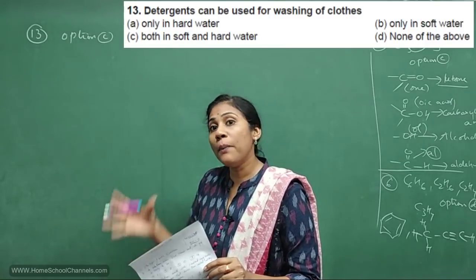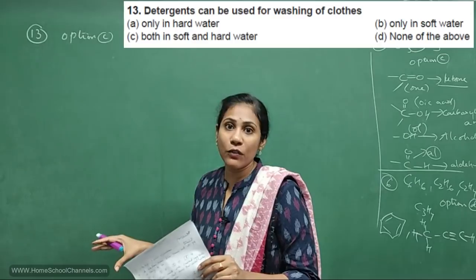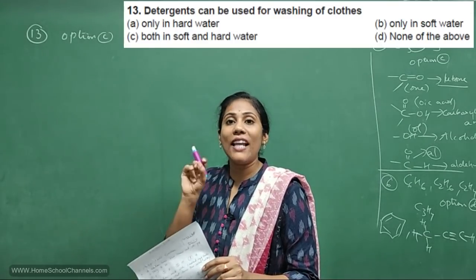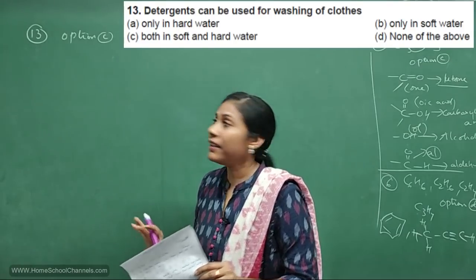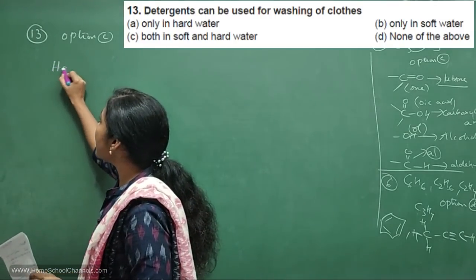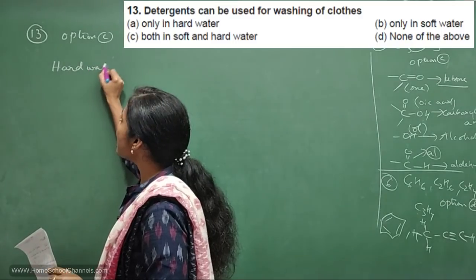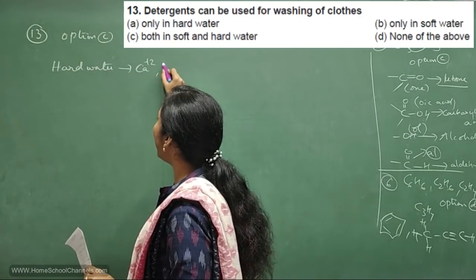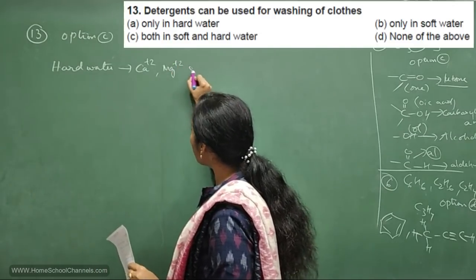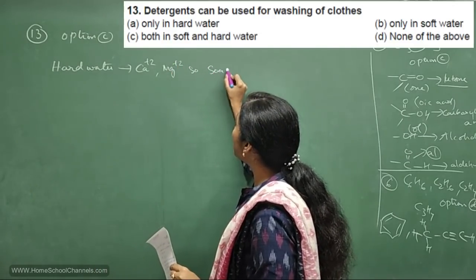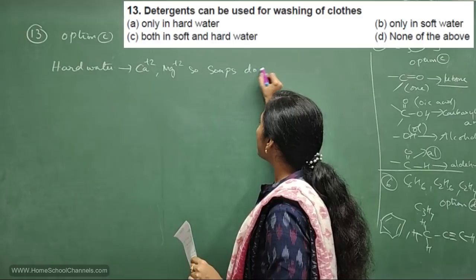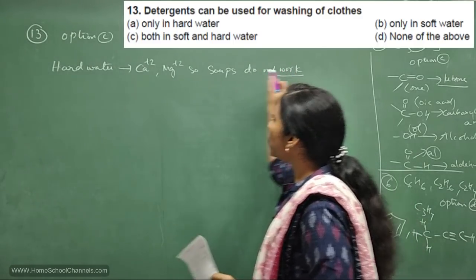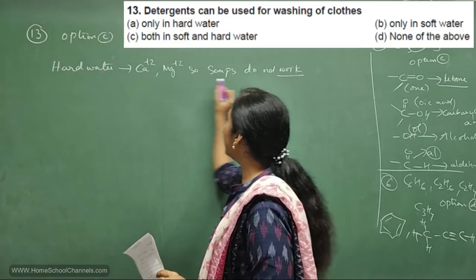Soap does not form lather or foam in hard water because hard water has salts of calcium and magnesium, right? So this concept is also important. Hard water has calcium and magnesium salt, so soaps do not work. So what will happen when soap is added in hard water?